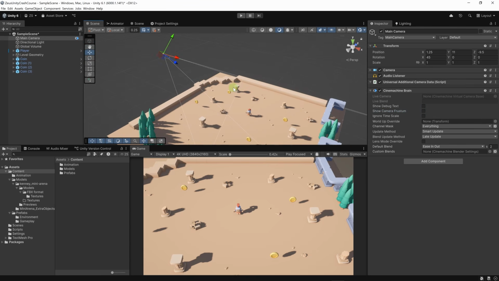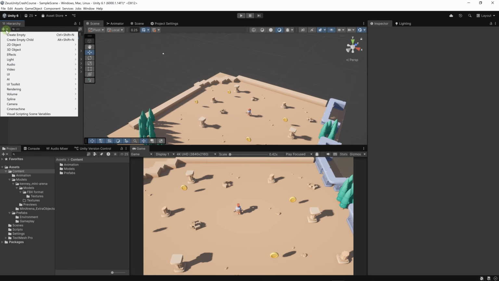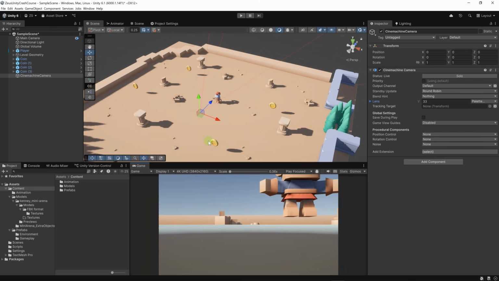Now for the actual camera, let's click here on this plus button, then go to Cinemachine, then Cinemachine Camera. The idea that Cinemachine uses is that we don't create multiple cameras. We have one main camera with one Cinemachine Brain, and then you can have multiple of these Cinemachine cameras. They're just empty objects with the Cinemachine camera script. They're not actual Unity cameras, but you can have multiple of these and you can switch between them. Once you get the hang of it, it's a really neat system.